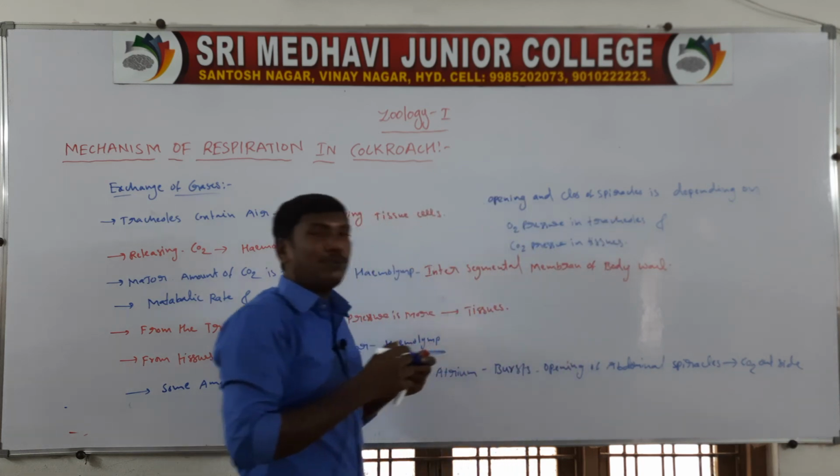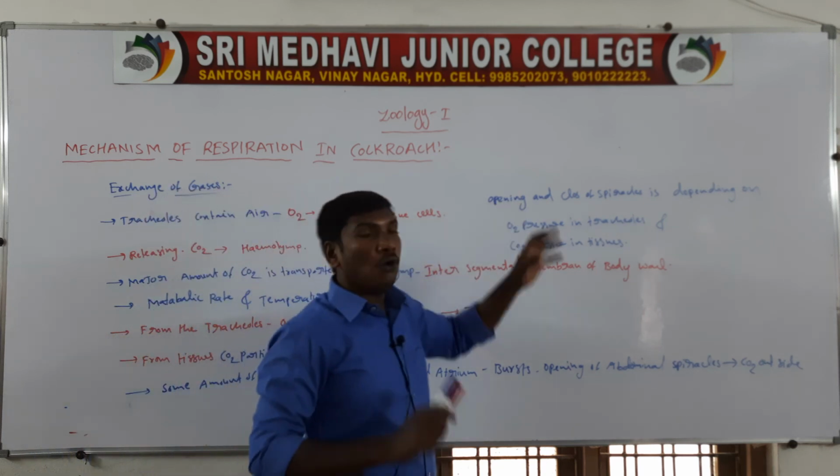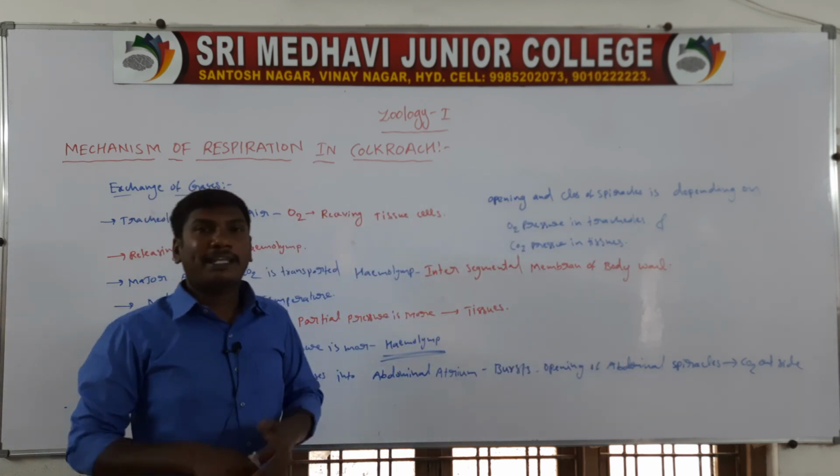These two influence the transport of gases and the opening and closing of the spiracles.